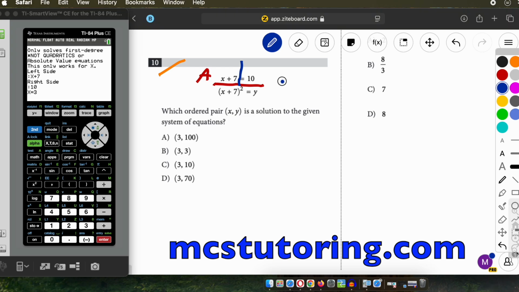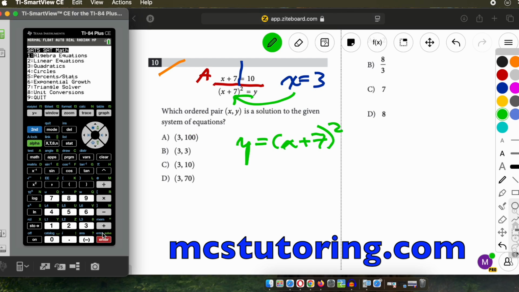So we have x equals 3. That's the first part of this. Now the next thing is, we're going to plug it into this. So basically, you can do this, by the way. You can flip everything around there in that equation. And then we're going to go to algebra equations again, and we're going to plug in a value. So what does y equal? Okay, cool. X plus 7, quantity squared.